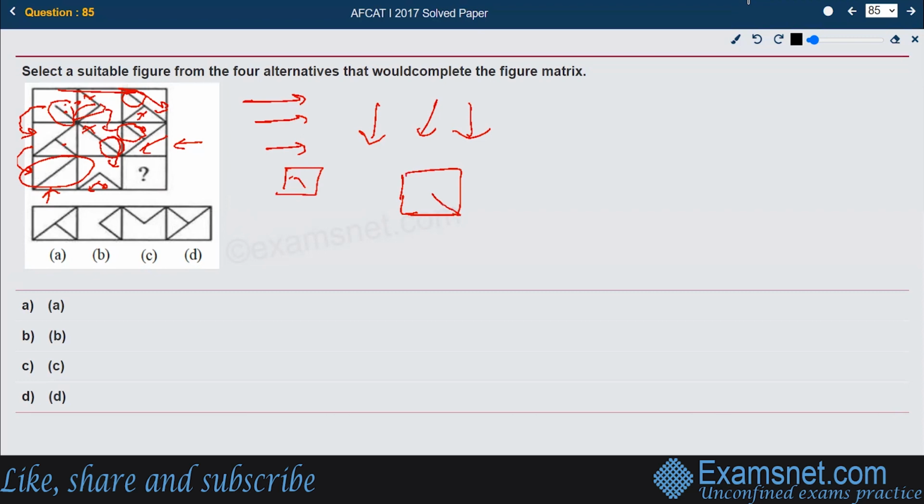What else is uncommon? This particular line is common, this particular line is common, and there's one more which is not common, that is the upper one. This upper line is also not common, so this can also be taken. So these two lines are uncommon, creating a triangle, which is available in option B. So we have done column wise: whatever was uncommon between 1 and 2 is the third one. This is how we have done it, that is right, option B.